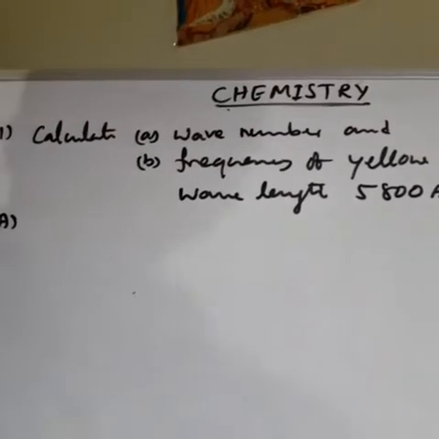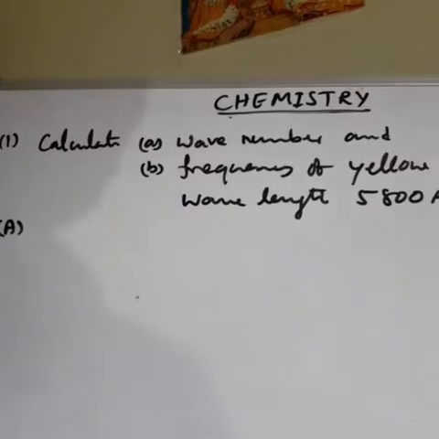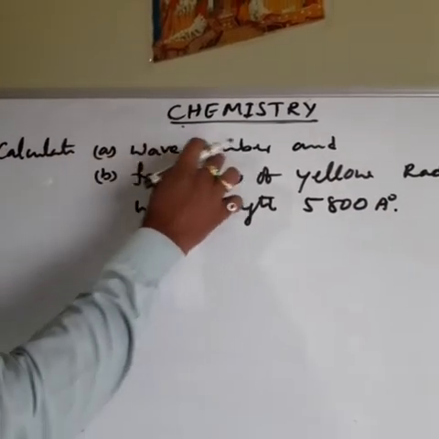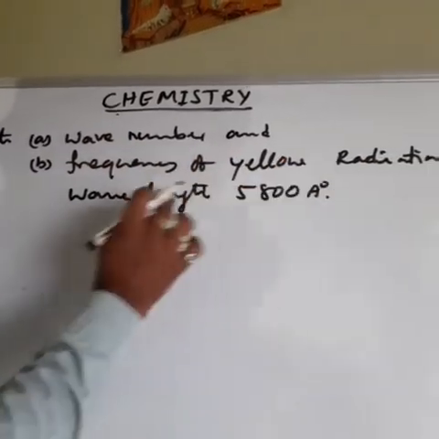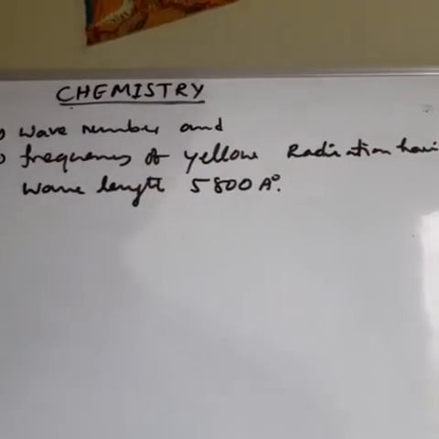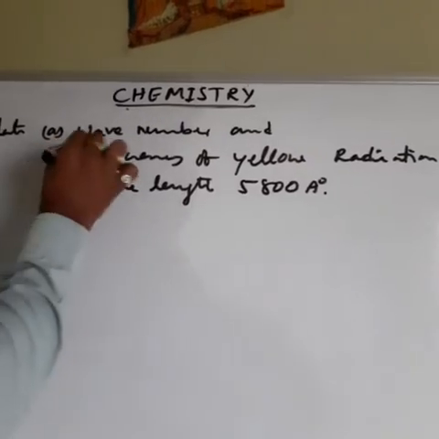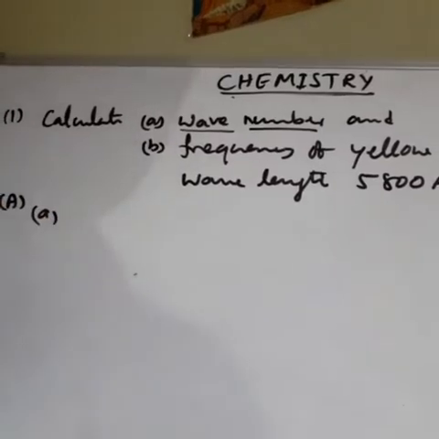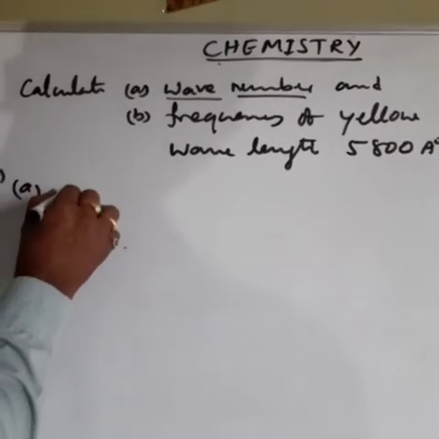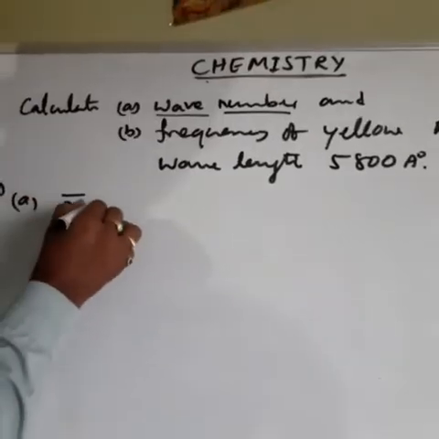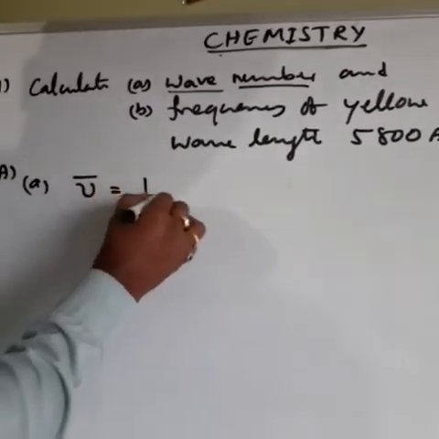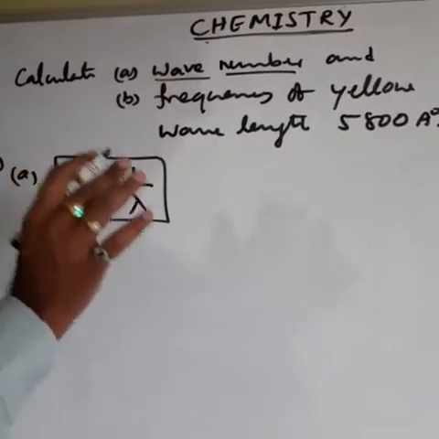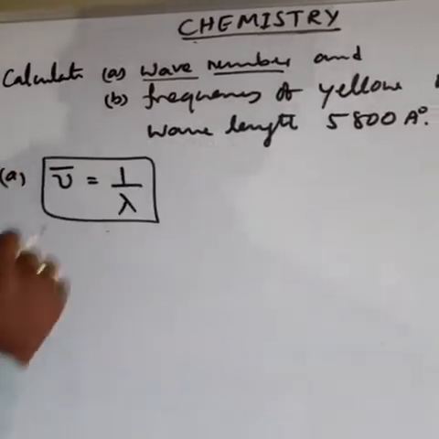Now let us see one problem related to the characteristics of the wave. Problem number 1: calculate the wave number and the frequency of yellow radiation having the wavelength 5800 angstrom. First we have to find the wave number; later we will discuss frequency. What is wave number? Wave number is represented by nu bar. What is the formula? Nu bar is 1 by lambda. You have to remember the formulas, because formulas are very important for problem solving.